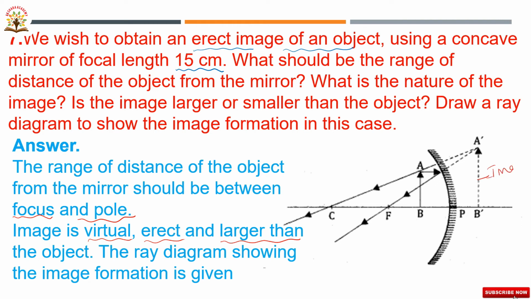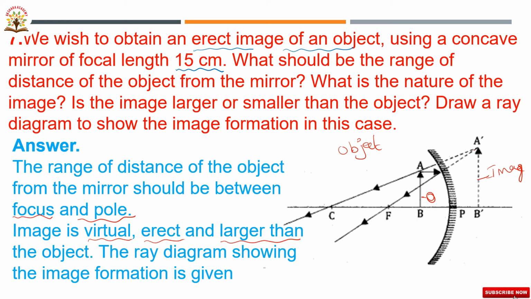We are taking one incident ray which is parallel to the principal axis and passing through focus, and one more ray passing through center of curvature. Extending these two rays, they meet at this point.